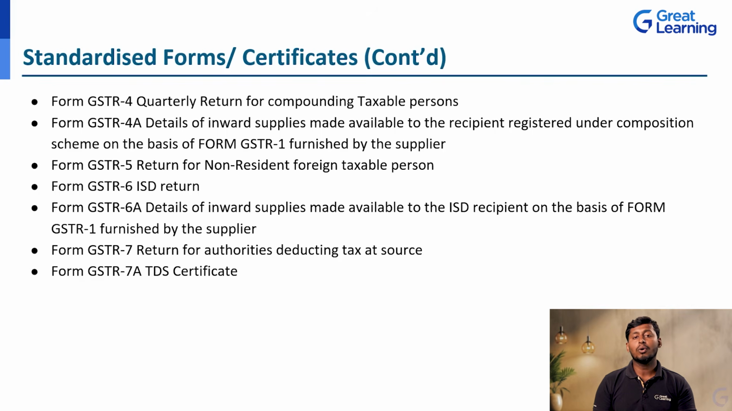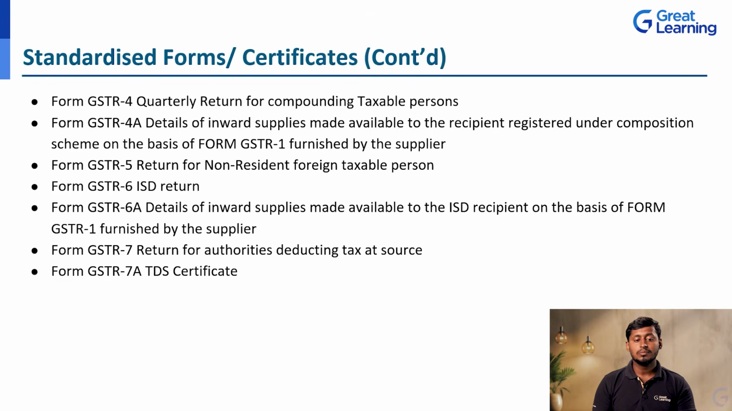Next, GSTR 4A. Details of inward supply made available to the recipient registered under the composition scheme on the basis of form GSTR 1 furnished by the supplier. The supplier gives all the inputs in the GSTR 1 form, and we can use that in 4A also. Next, the form GSTR 5, a return for non-resident foreign taxable persons. Whatever return the non-resident foreign taxable person is going to claim or make entries for will be taken care of in form GSTR 5.